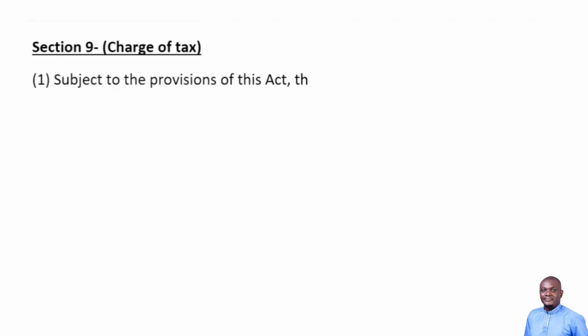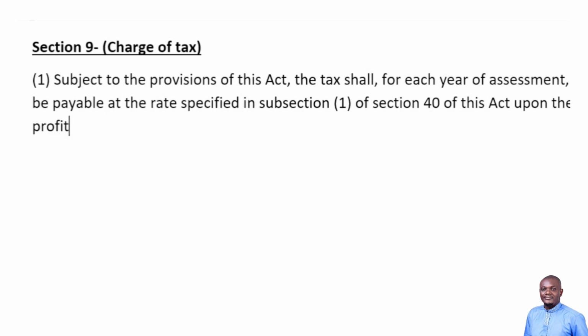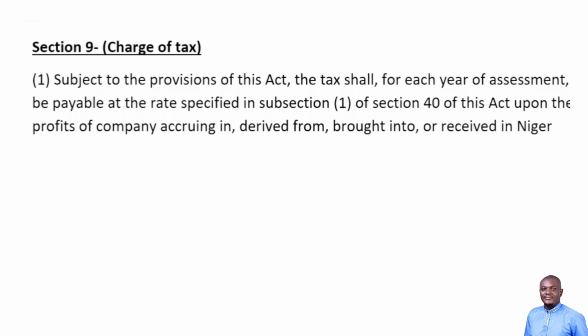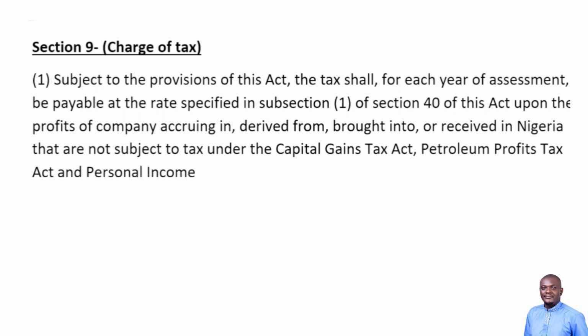Section 9. Charge of tax. Subject to the provisions of this Act, the tax shall, for each year of assessment, be payable at the rate specified in subsection 1 of Section 40 of this Act upon the profits of companies accruing in, derived from, brought into, or received in Nigeria that are not subject to tax under the Capital Gains Tax Act, Petroleum Profits Tax Act, and Personal Income Tax Act.